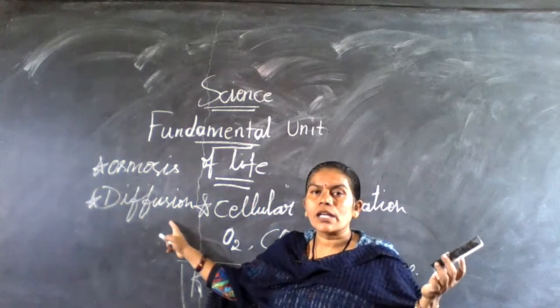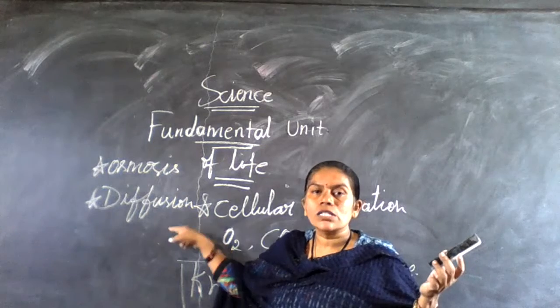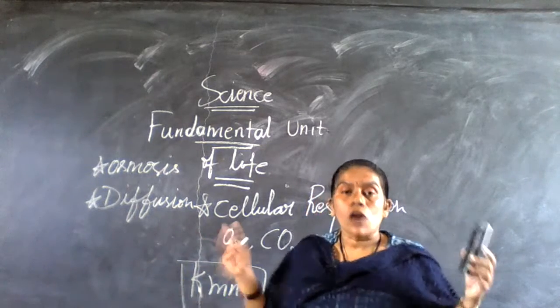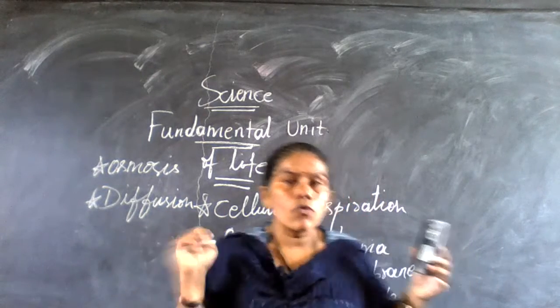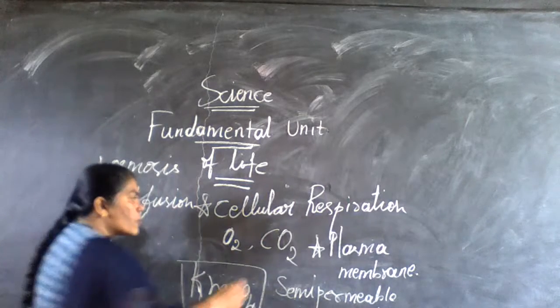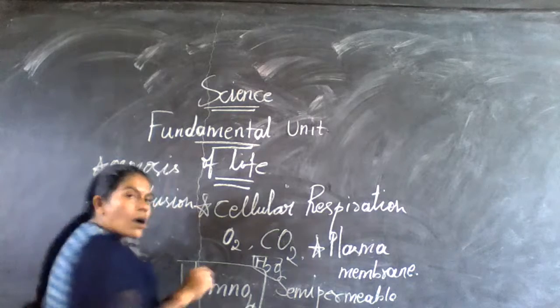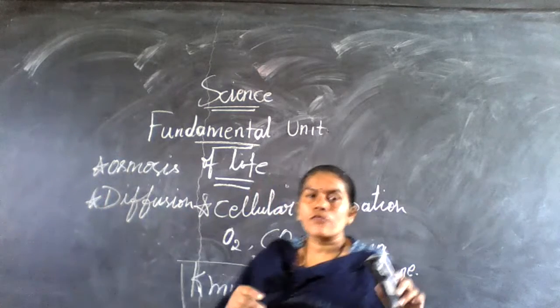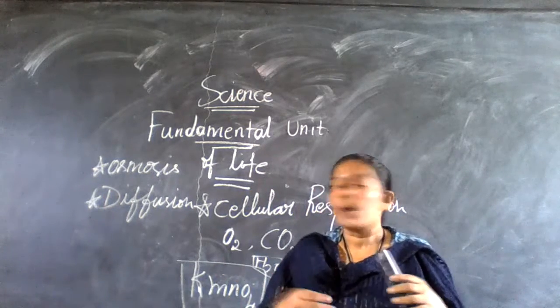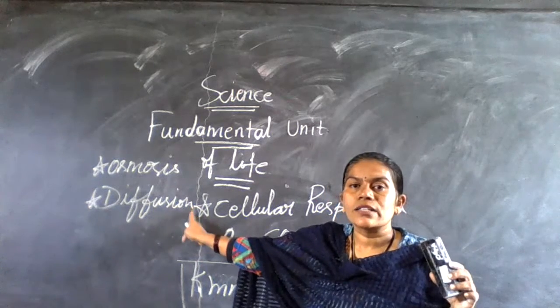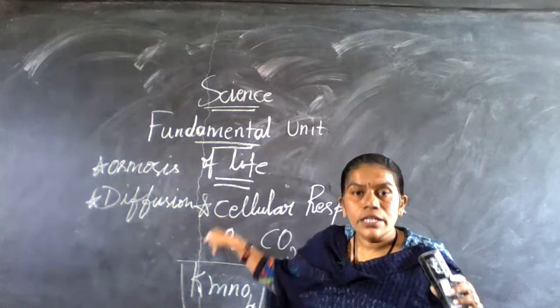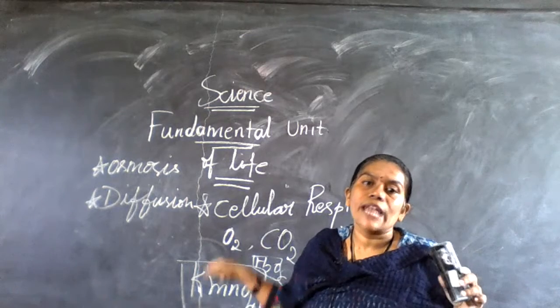Diffusion is nothing but carbon dioxide or oxygen or water particles. What is the molecular formula for water? H2O. So all these three things will start to flow from the higher region to the lower region, and that is nothing but diffusion. So this is the introduction for you people in 9th standard class.